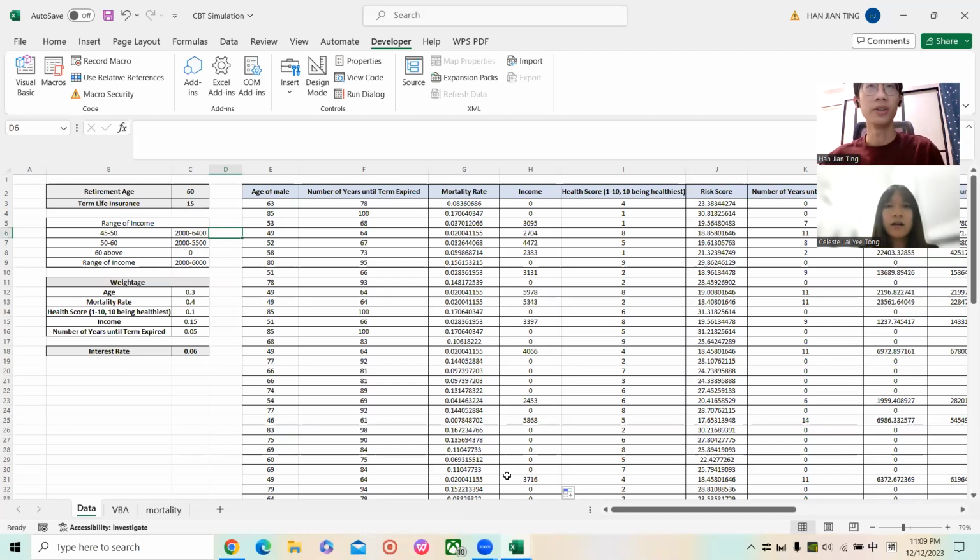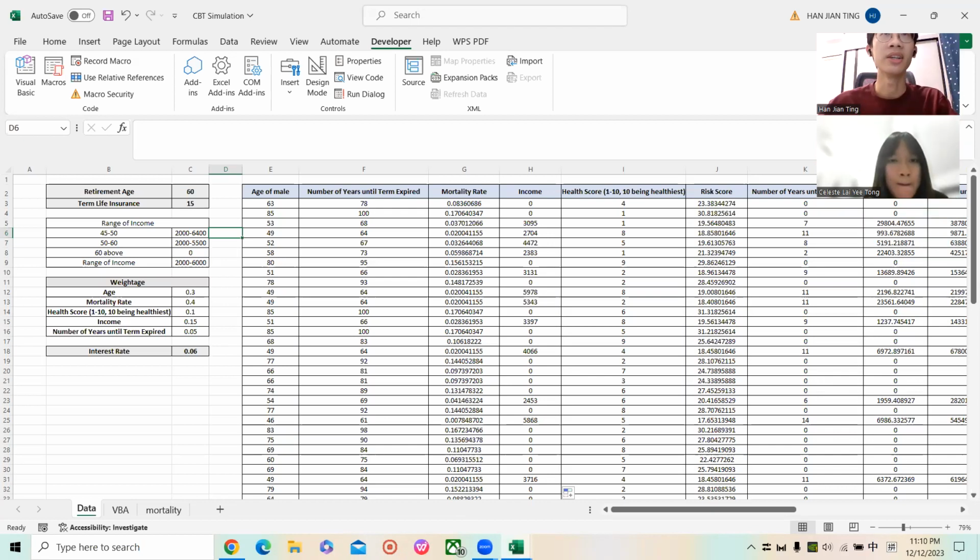Okay, thank you, Yitong. So now I'm going to explain how this simulation works. Here are the data tables obtained by simulating the customer data key-ins. All these data are randomly generated by using formulas. So here is the information required.